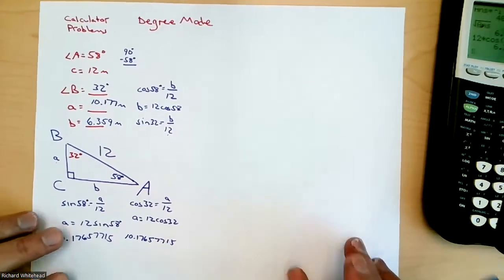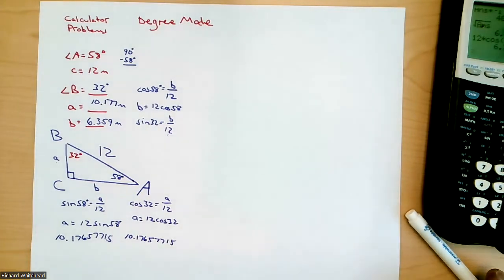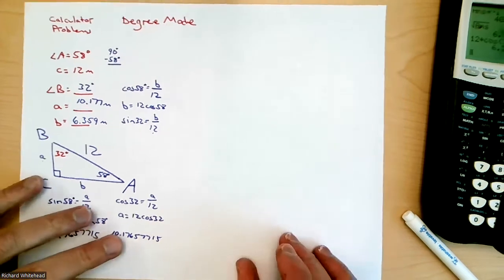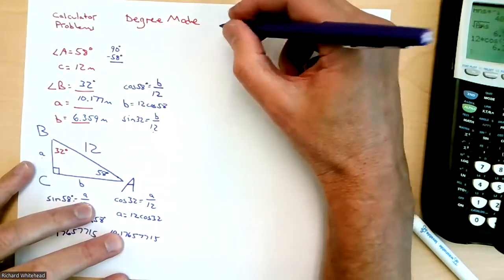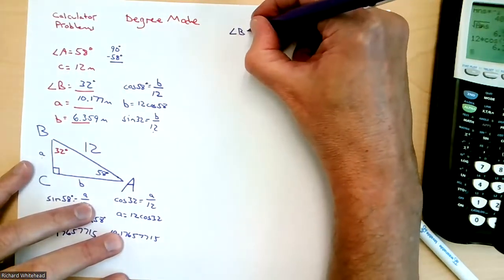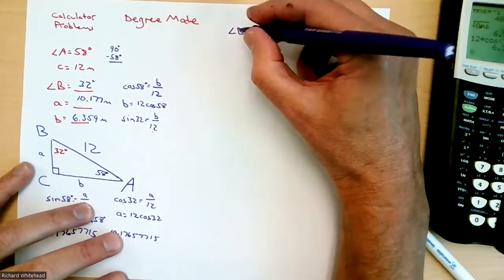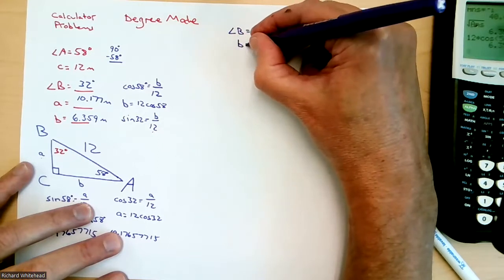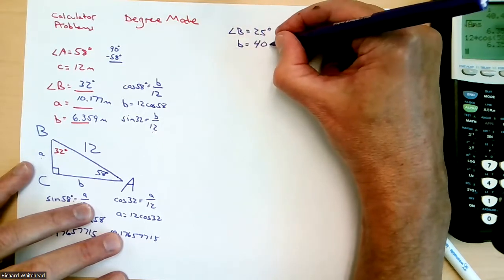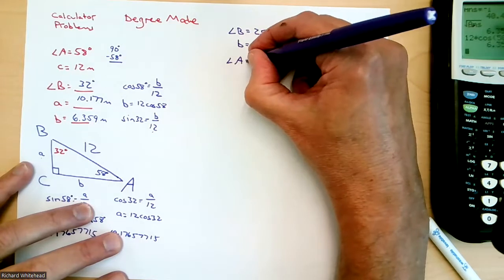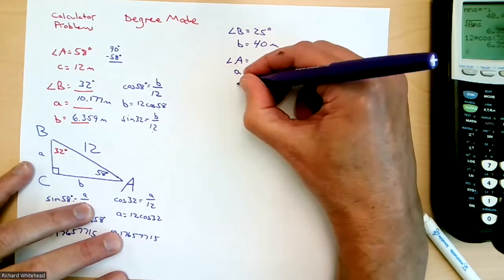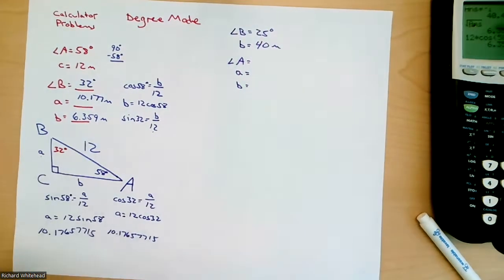What if this is basically the same kind of problem? Let's do one that's a little bit more complicated. Okay, so let's say angle B is 25 degrees. Let's say side B is equal to 40. So I need to find angle A, side A. Okay.